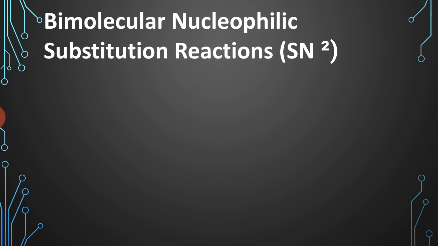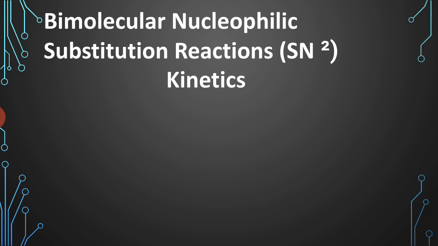So before studying this reaction, we should know why we start the study of substitution reactions with alkyl halides, because they have relatively good leaving groups, that is the halide ions are easily displaced. Then why are substitution reactions important? Because they make it possible to convert readily available alkyl halides into a wide variety of other compounds. Okay, and they are also important in the cells of plants and animals.